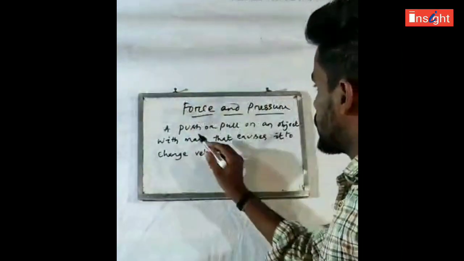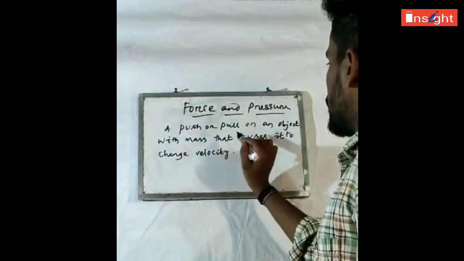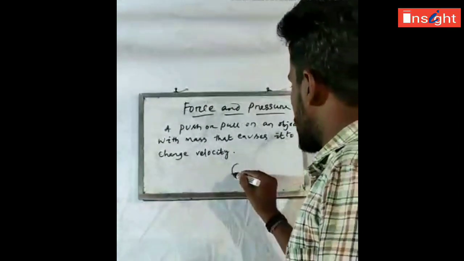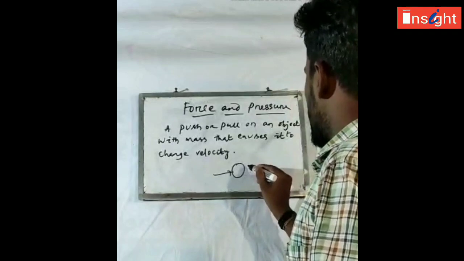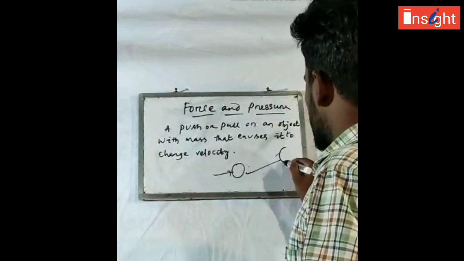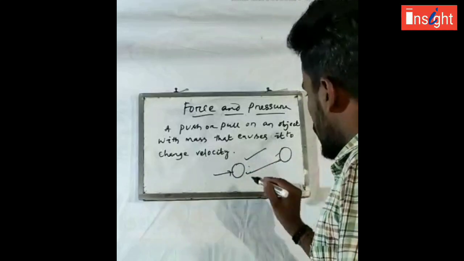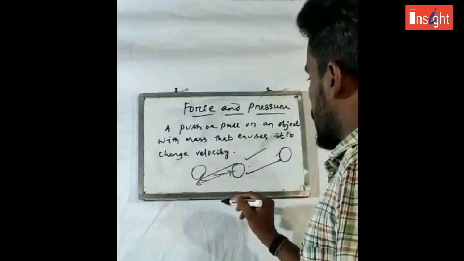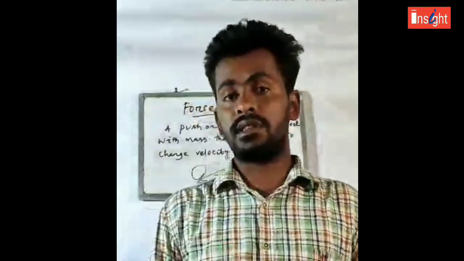So let us see what force is. See the definition. Force is defined as a push or pull on an object with mass that causes it to change velocity. If an object is here and I push it, and its velocity changes, meaning its velocity increases and it is displaced some distance, then we say we applied force. Or if I pull the object and it changes its velocity, that is also known as force. So these are all the concepts of force.